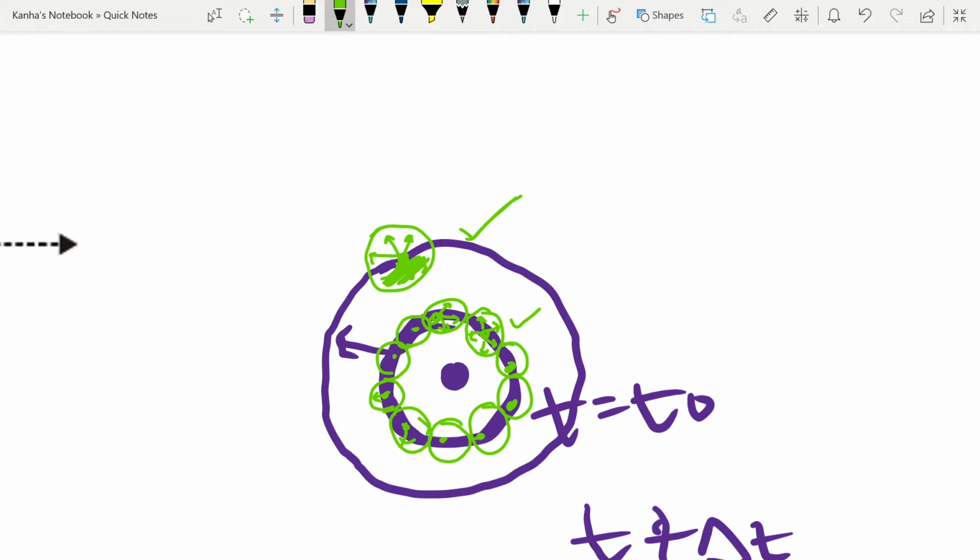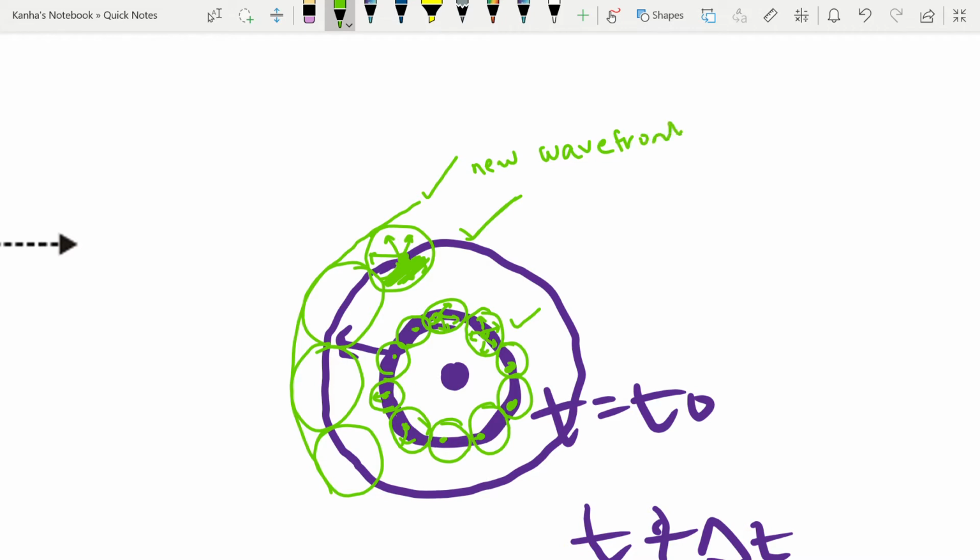Now if I consider all the wavelets on a wavefront and I draw a line that is tangent to all of them, then this line will give me the new wavefront at a later time t plus delta t. So this is how it will keep on propagating. Every point of the wavefront will become the source of a secondary wavelet, and it will emit secondary wavelets in all directions with the speed of light.